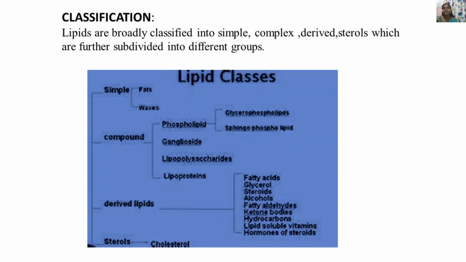Derived lipids: if you hydrolyze these simple and compound lipids, what you get after hydrolysis are derived lipids, that is fatty acids, glycerol, steroids, alkaloids, fatty aldehydes, ketone bodies, hydrocarbons, lipid soluble vitamins, hormones. So these are all derived lipids. And the last one, sterols. I have given the example of cholesterol.